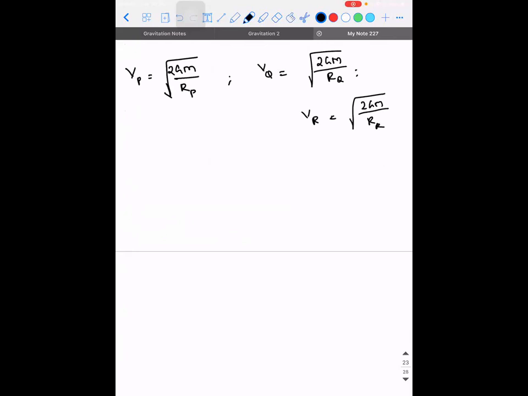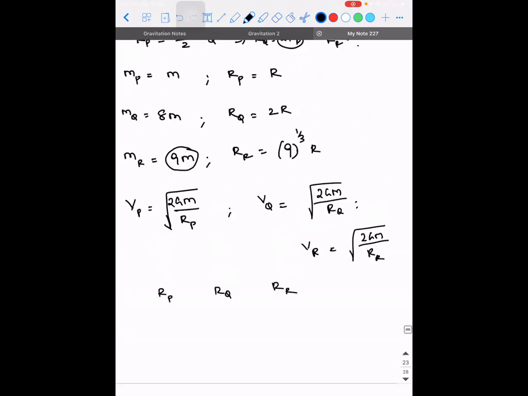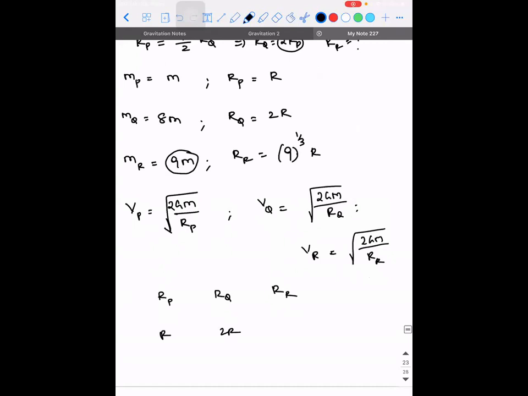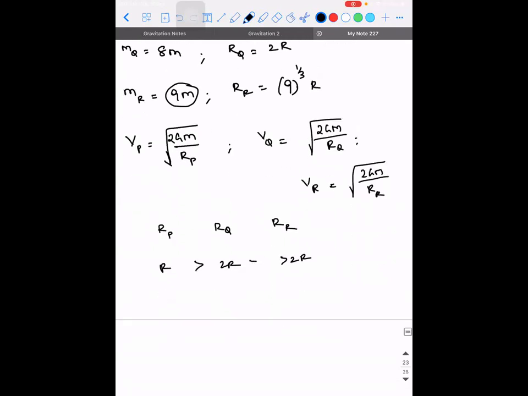What is the relation between RP, RQ and RR? If RP is taken as R, RQ is 2R, and RR is 9 power 1/3 R. How much is 9 power 1/3? Something greater than 2, yes, because 8 power 1/3 is 2. So it is 2 point something, greater than 2. So it is in this ratio.